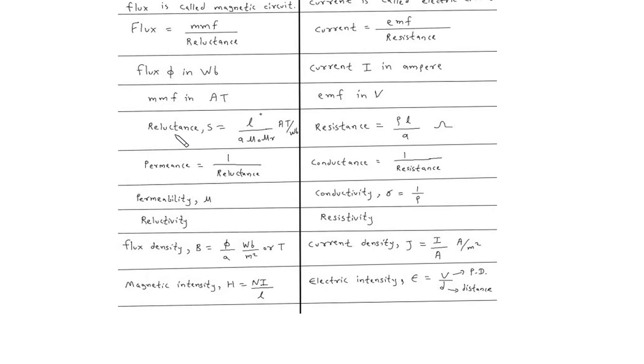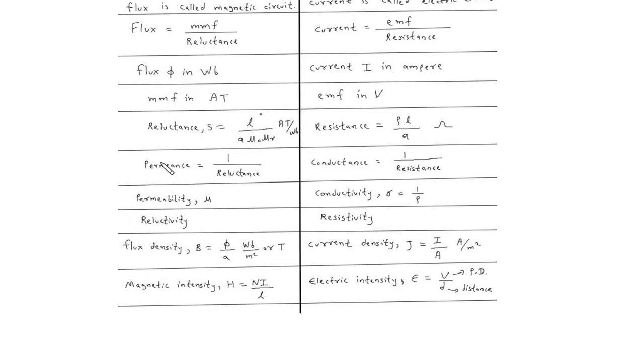In case of magnetic circuit, the opposition to the flow of flux is reluctance, which is equal to S is equal to L upon A mu 0 mu r. Its unit is ampere turns per Weber. In case of electric circuit, the opposition to the flow of current is called resistance, which is equal to rho L by A. Its unit is ohm.